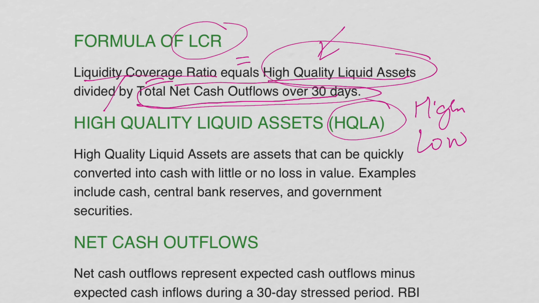Now, let us look at the second component, which is net cash outflows. Now, what is net cash outflows? You see, net cash outflows represent expected cash outflows minus expected cash inflows during a 30-day stress period.